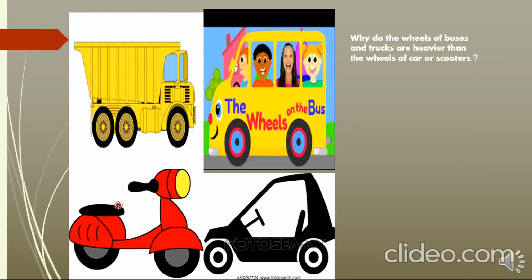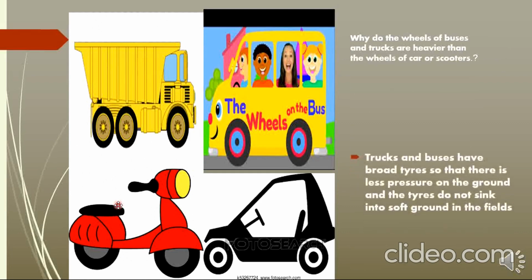Why are the wheels of buses and trucks broader than the wheels of cars or scooters? Trucks and buses have broad tires so that there is less pressure exerted on the ground, and these tires do not sink into soft ground in the fields.